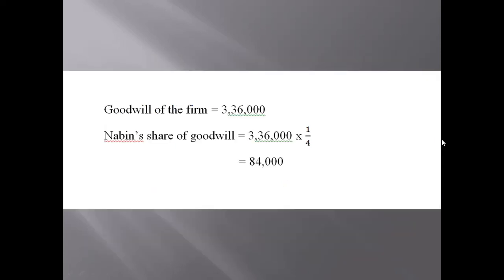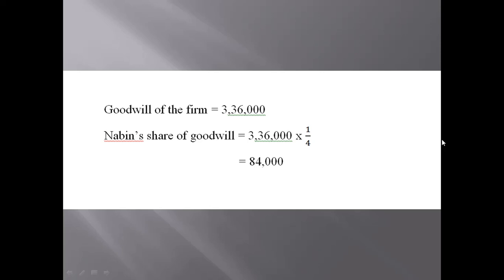Now in the question, the total goodwill of the firm is given, that is 3,36,000. Nabeen is a new partner. Lalit and Madhav are the old partners, and Nabeen is the new partner. So Nabeen's share of goodwill we will calculate this way.